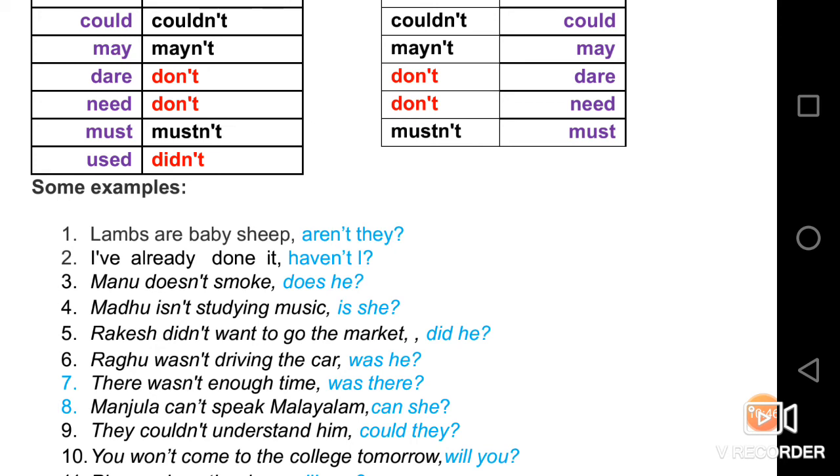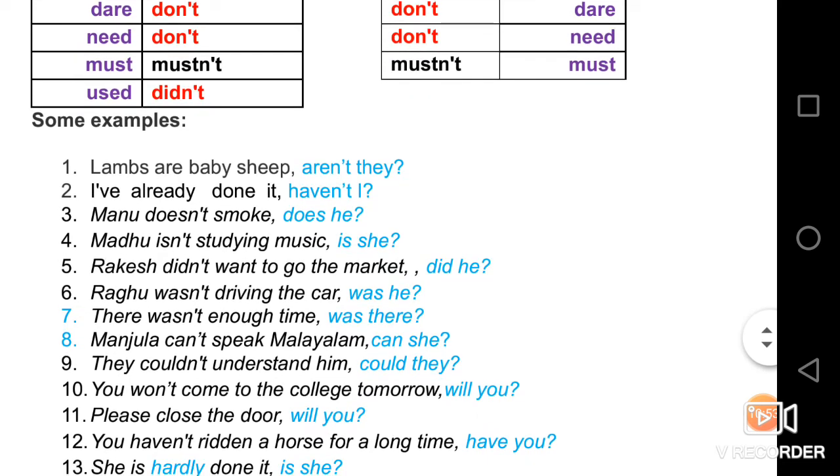And here are some of the examples. Lambs are baby sheep, aren't they? I have already done it, haven't I? Have is the helping verb in this sentence, so immediately you identify it. Soon after it, as it is a positive statement, you need to use the negative word not in it, and the pronoun must be used. The pronoun itself is there in the statement. Have not I is being used here.